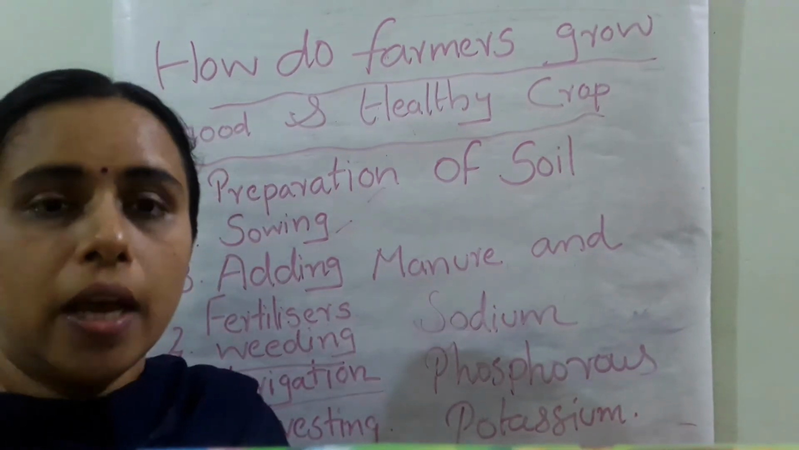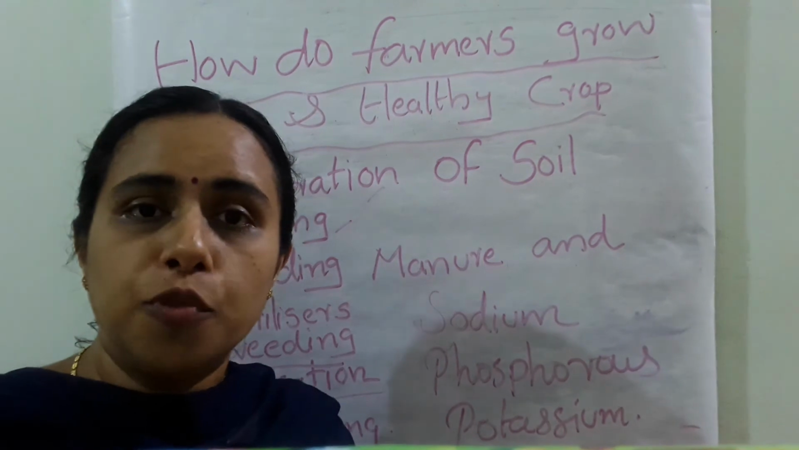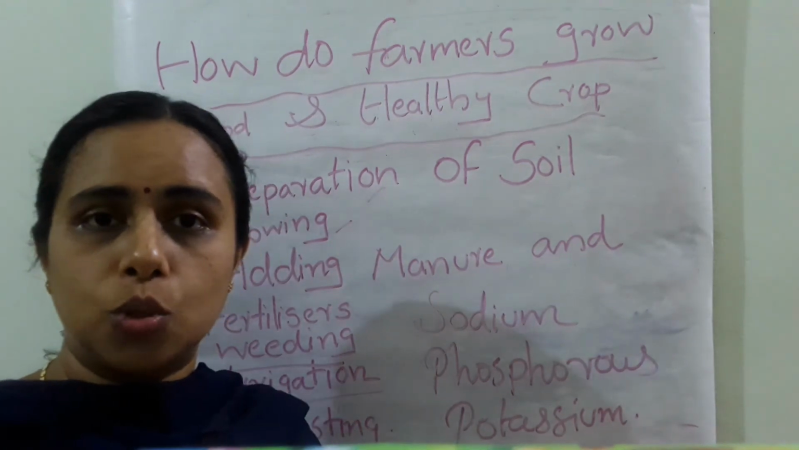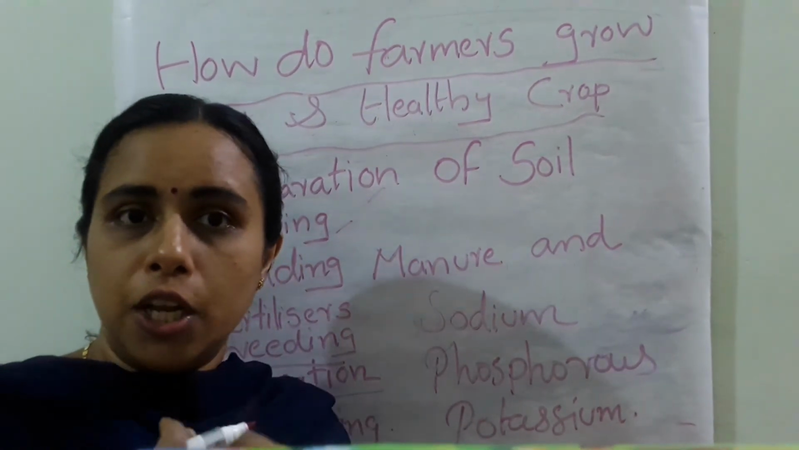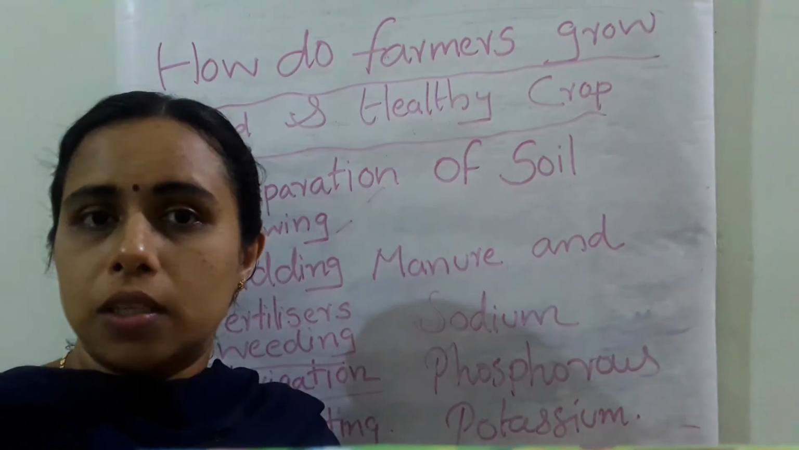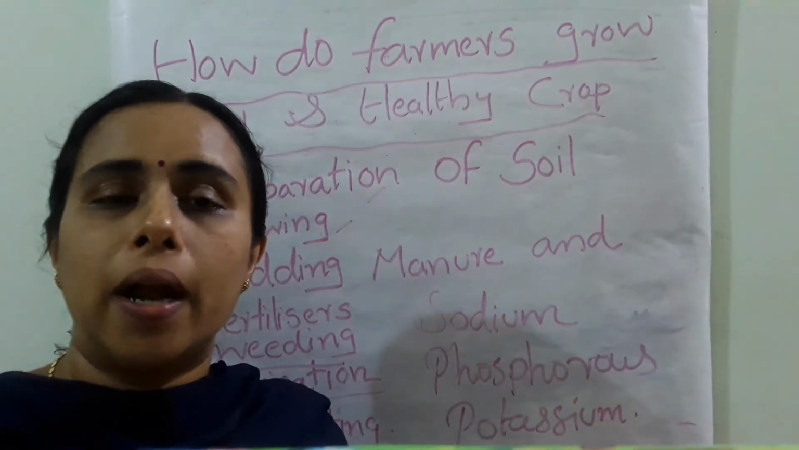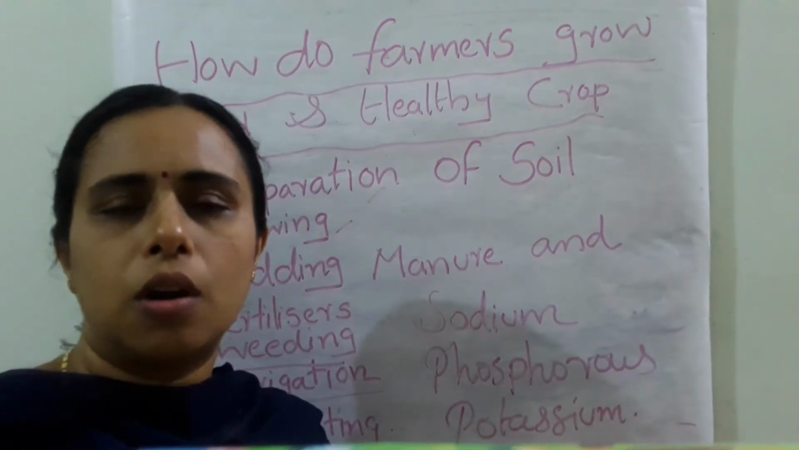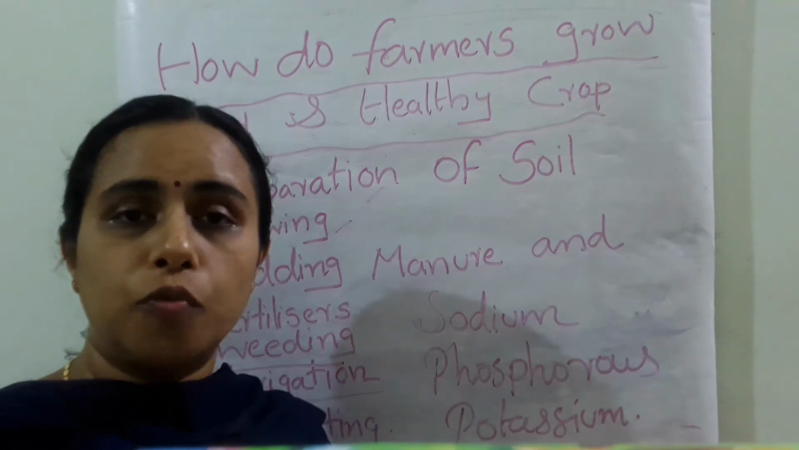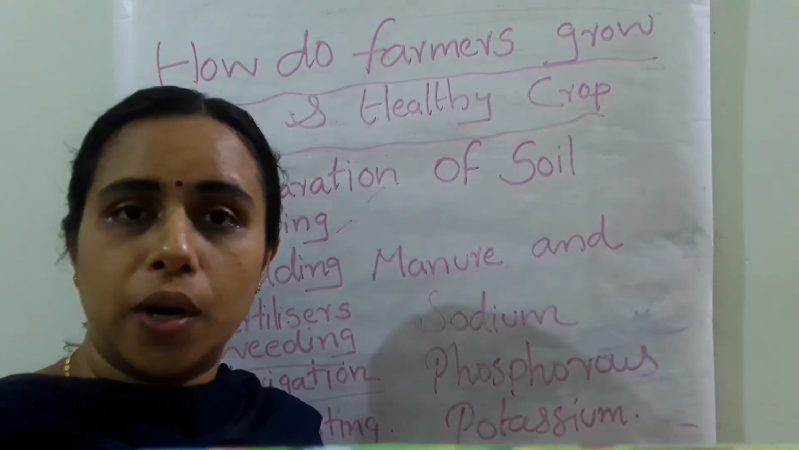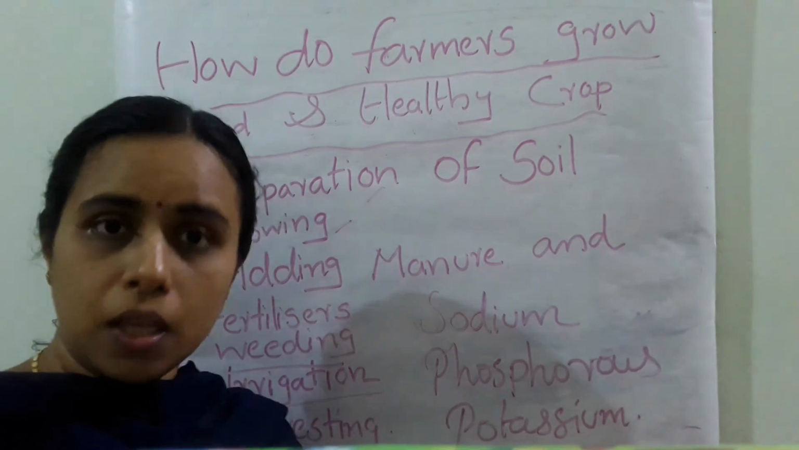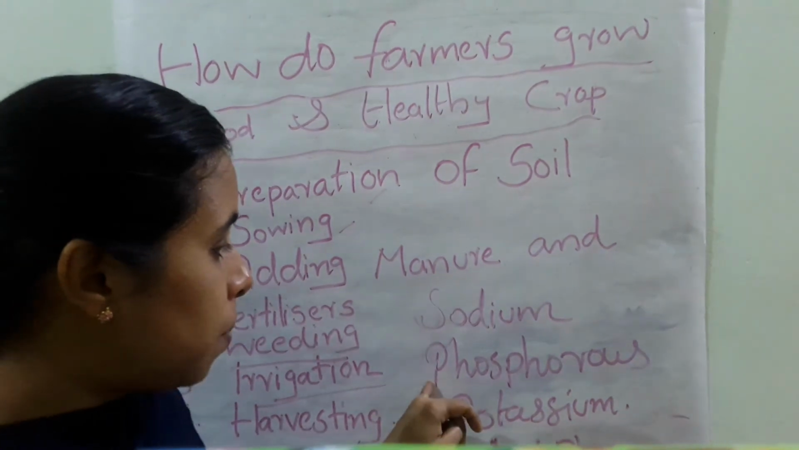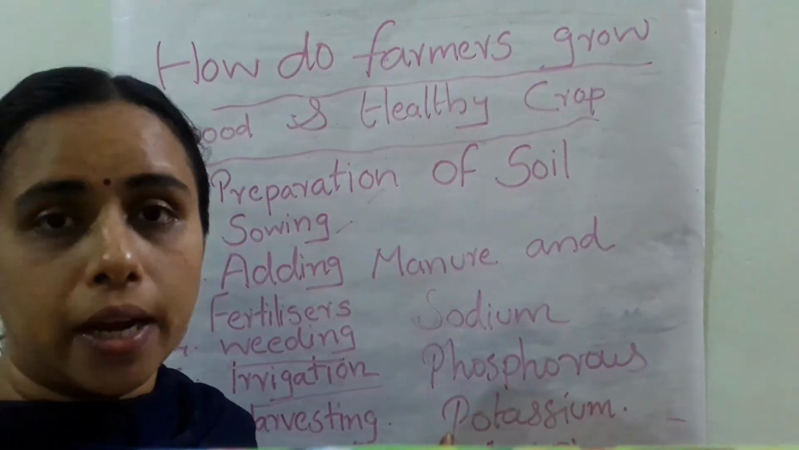After that you have to add a sufficient amount of manure and fertilizers to the soil. Manure should be eco-friendly to us, that is vegetable waste, cow dung, etc. And fertilizers should be prepared in the chemical factories. So it is not eco-friendly, but for the proper growth of the plants we are nowadays adding fertilizers. And these fertilizers are NPK. N means nitrogen, P means phosphorus, and K means potassium.